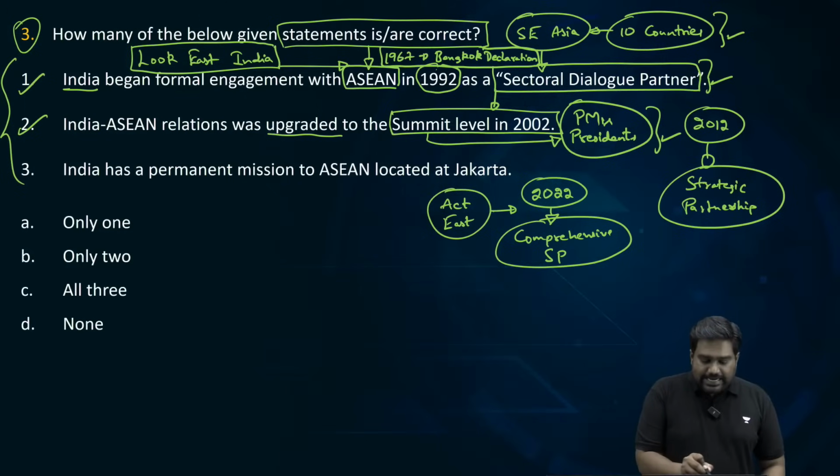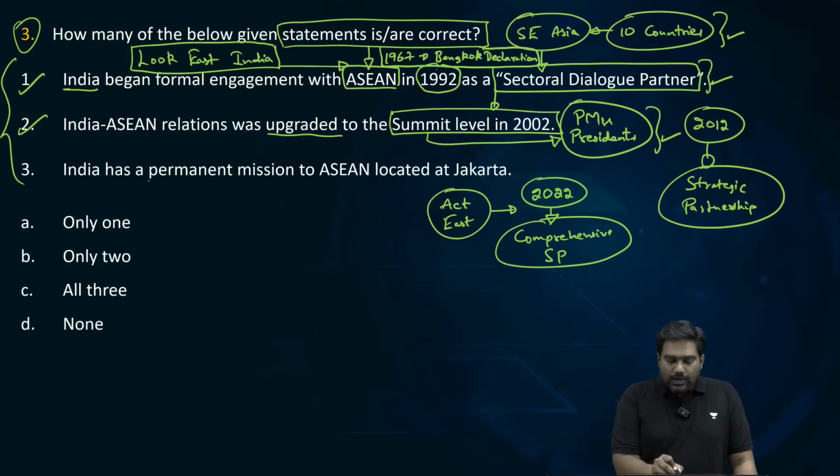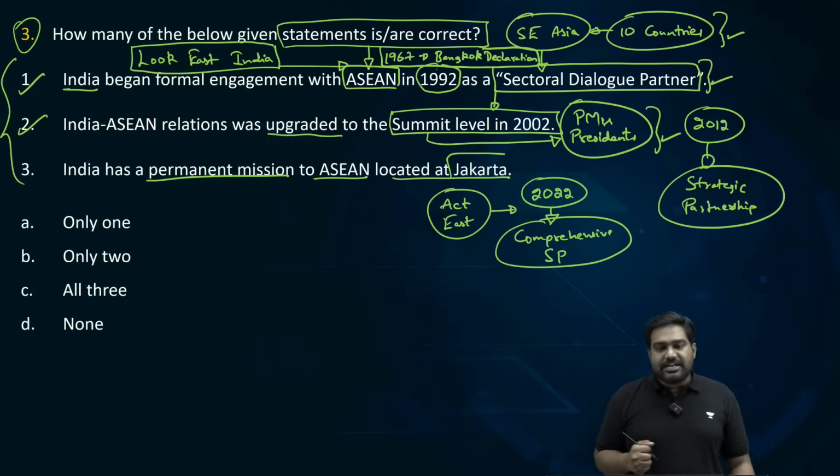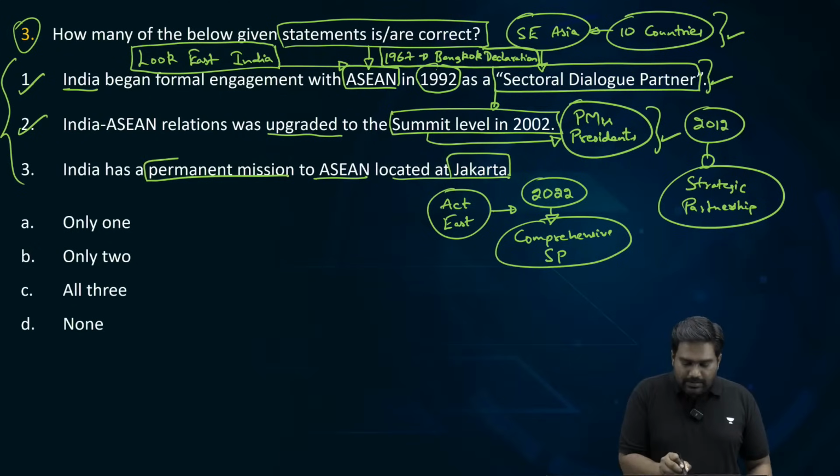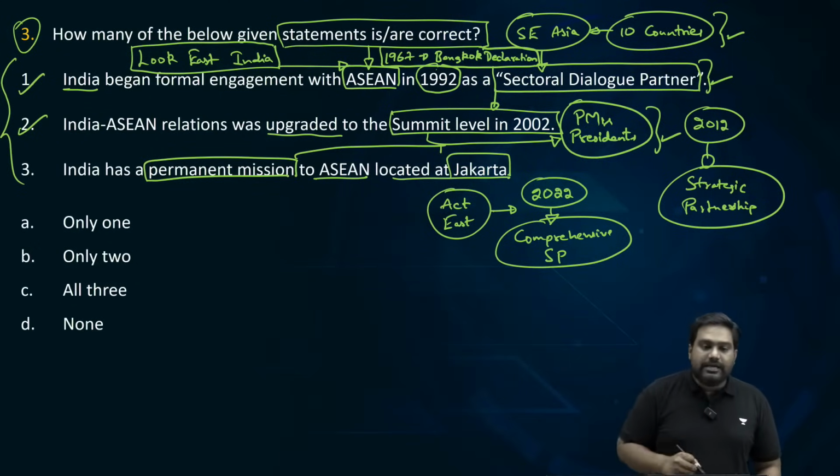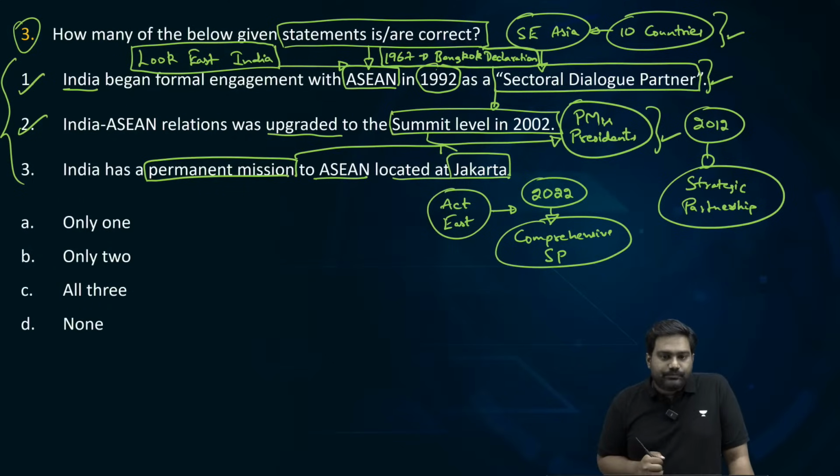And statement 3 says India has a permanent mission to ASEAN located at Jakarta. What do you think about the third statement? Is it correct or incorrect? Do we have a permanent mission to ASEAN? And is it located in Jakarta in Indonesia? Yes or no? No? Incorrect? But some of them are saying correct as well.